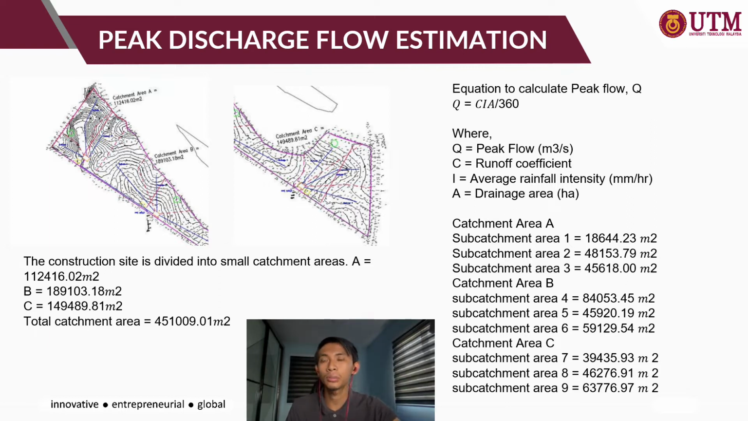This construction site has been divided into 3 parts, and every catchment area has also been divided into sub-catchment areas for every drainage. We use the equation to calculate peak flow, which is Q equals CIA over 360, where Q is the peak flow, C is the runoff coefficient, I is the average rainfall intensity, and A is the drainage area. These are the results that we get after we analyze the 3 parts of each catchment area.